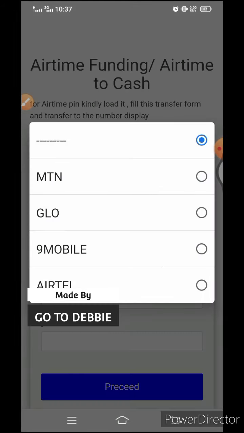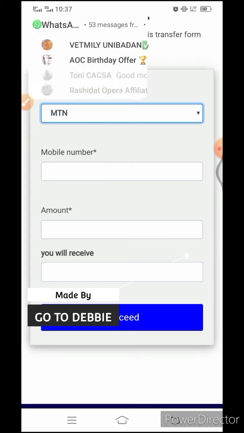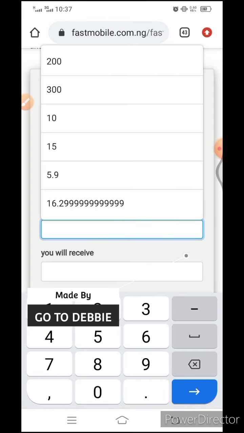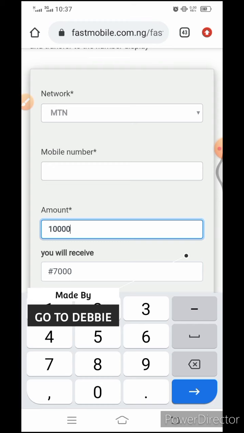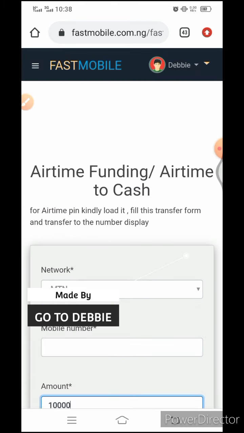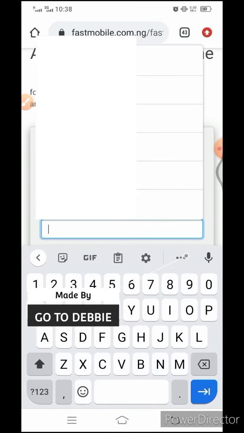So what you do is you put in the network here, the mobile number, where the card is, then put in the amount. For 10,000 naira, the person will get 7,000 naira. So you tell them, if you want to take your own charges, you will give them something about 6,869. But the network itself is taking 3,000 naira from the money. So that's the way it works. When you click on proceed, I can't click on proceed now because there is no number. Let's just see.